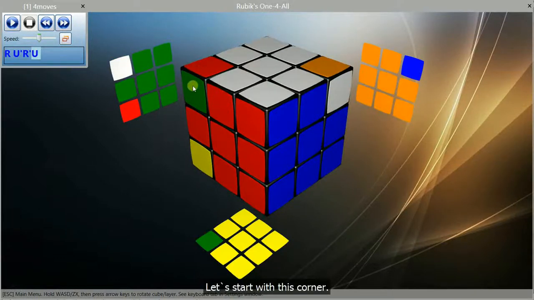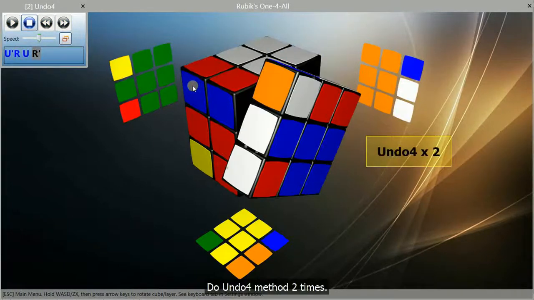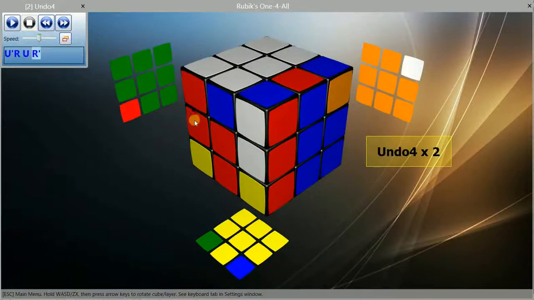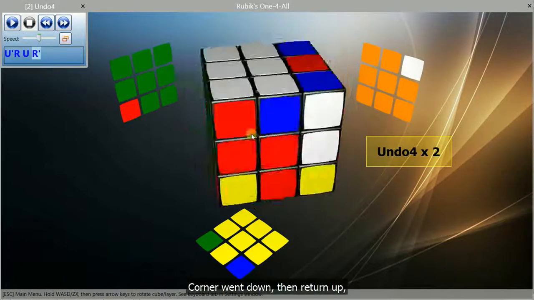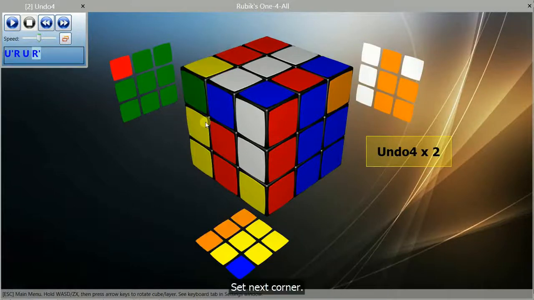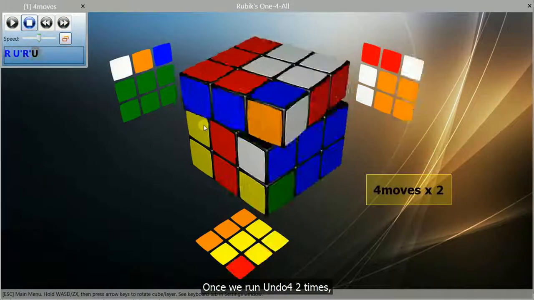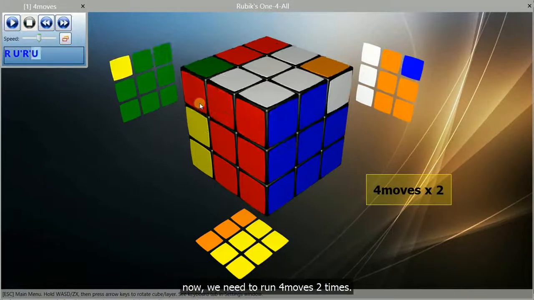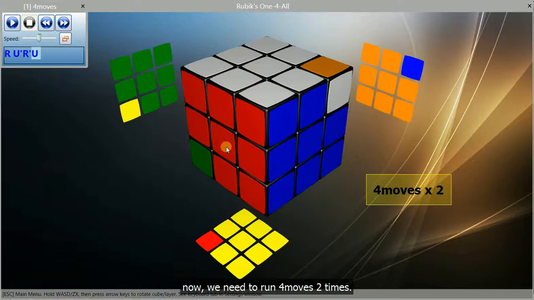Let's start with this corner. Do Undo4 method 2 times. Corner went down, then return up. So, corner change orientation. Set next corner. Once we run Undo4 2 times. Now, we need to run 4 moves 2 times.